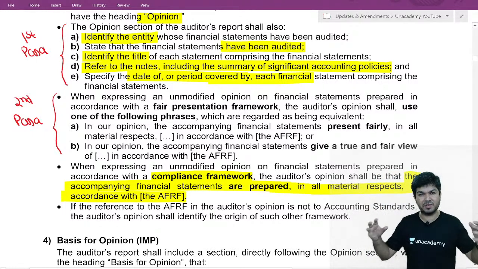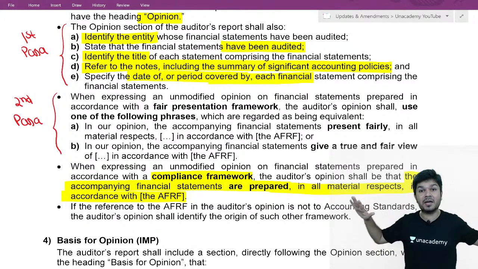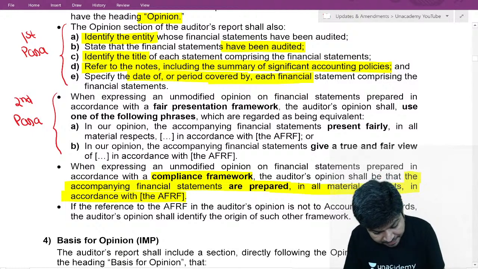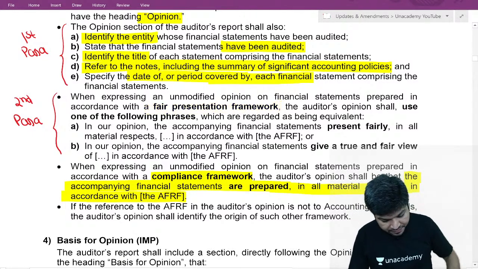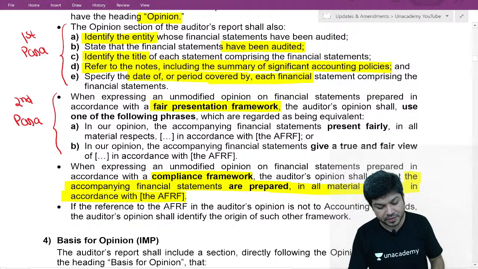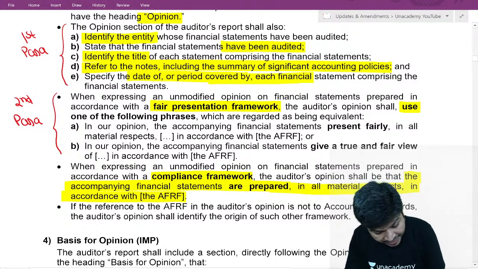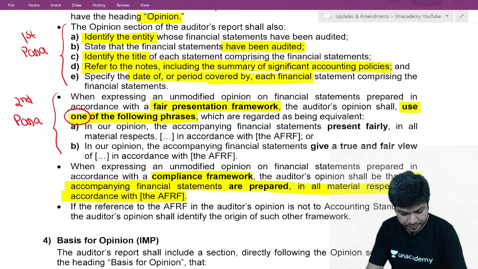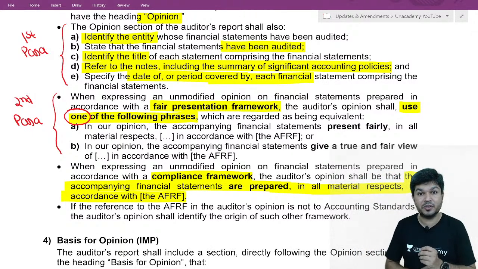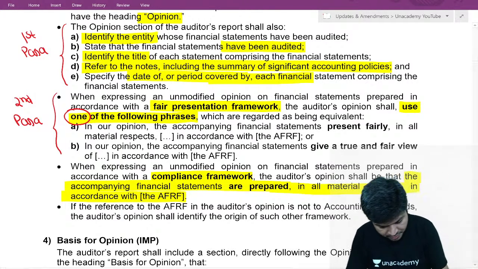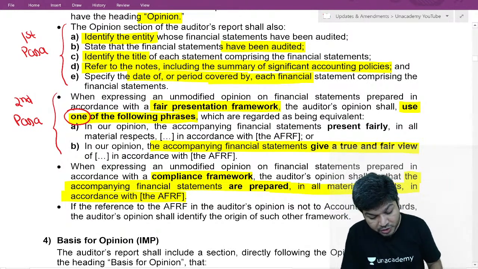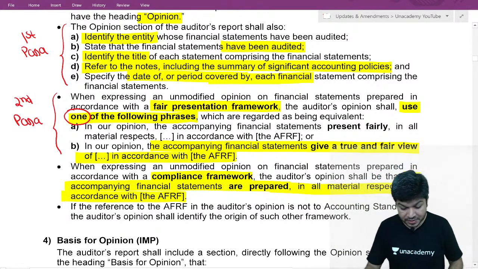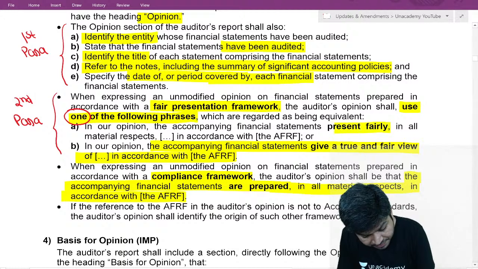If it's a compliance framework, we'll just say the accompanying financial statements are prepared as per the XYZ laws of India. But if it's a fair presentation framework, you can use any one of the following phrases. One option: the accompanying financial statement gives a true and fair view of the financial statement.